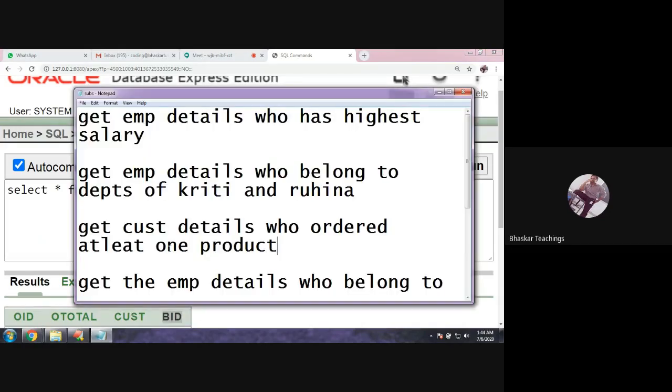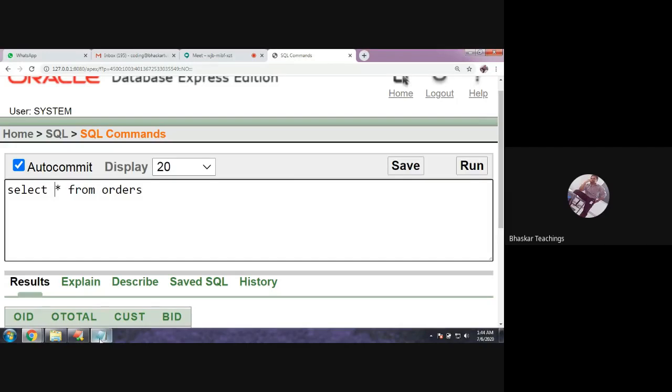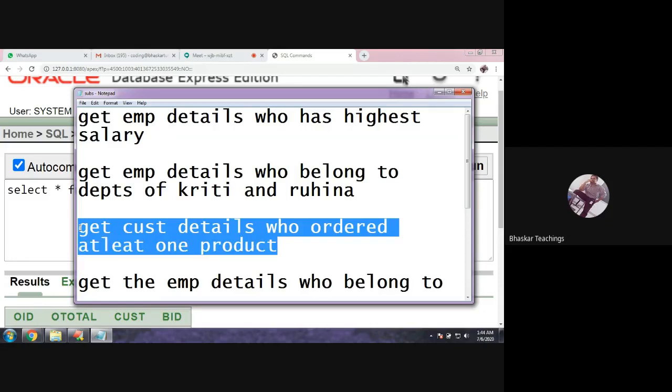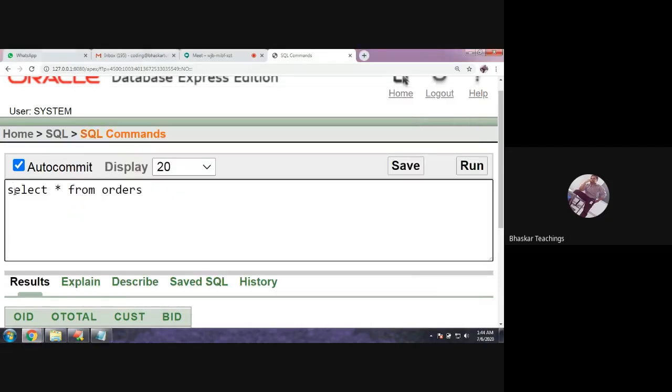We need to get the customer details who ordered at least one product, right? So for this, I can go for a join operation also. Why subqueries? You may get that doubt. Sir, we have learned join operations, right? With great difficulty, we finished the join topics. And why go for a subquery when we can perform this task using joins? Yes. Let me show you how to do this using a join.